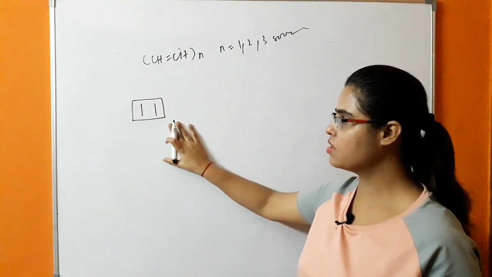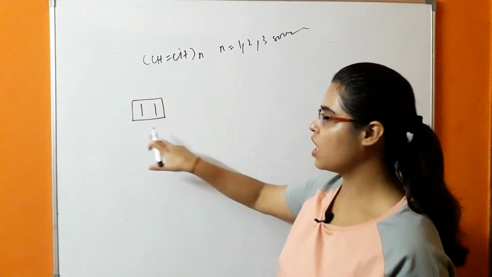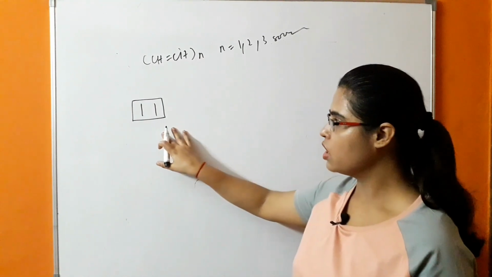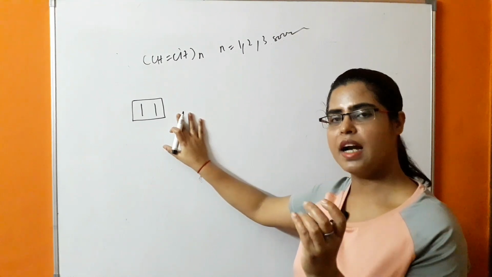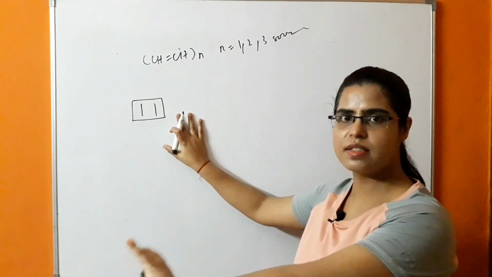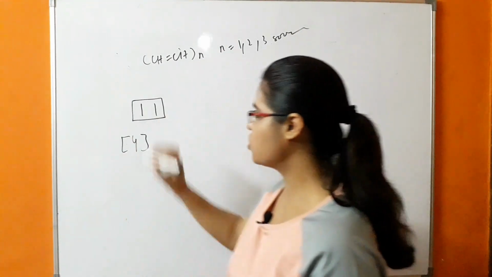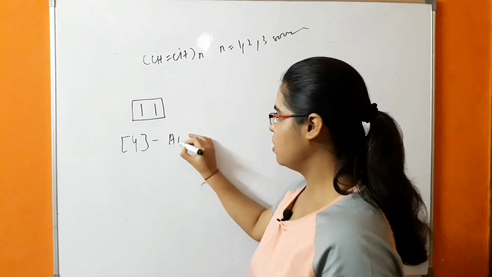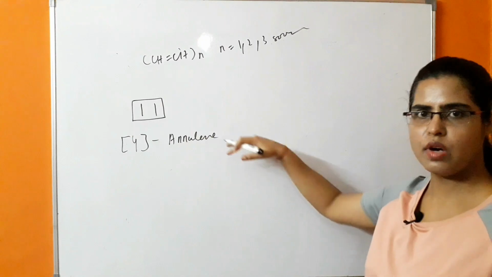How will it be named in the form of annulene? The number of carbons present in cyclobutadiene is 4. So the number of carbons will be represented inside the bracket, and further we will name it as annulene. There are 4 carbons in this cyclobutadiene, so it will be named [4]-annulene.